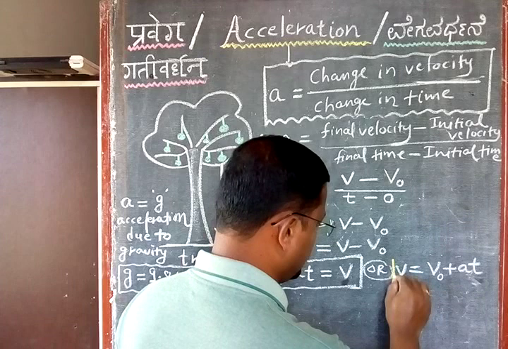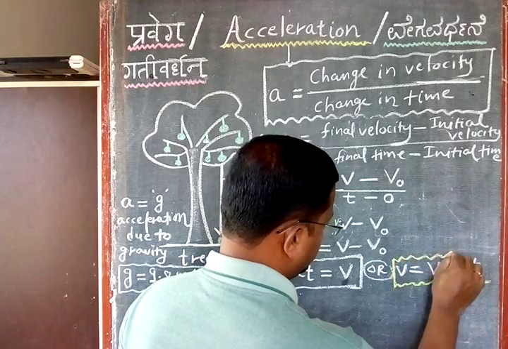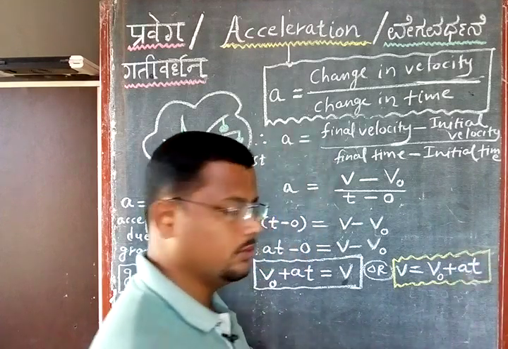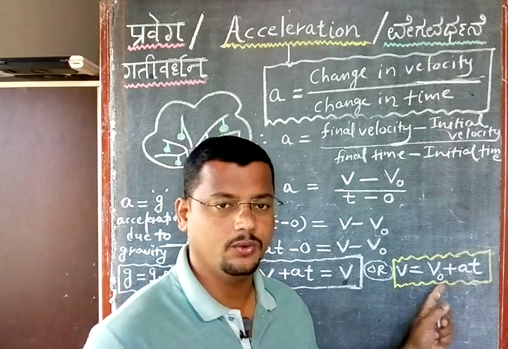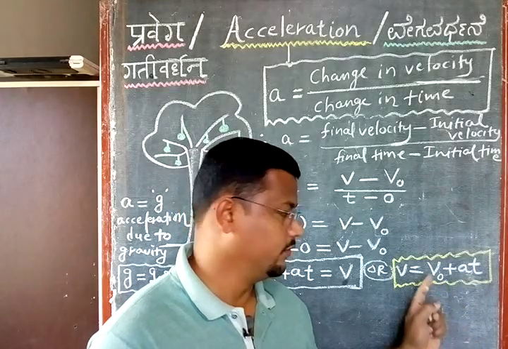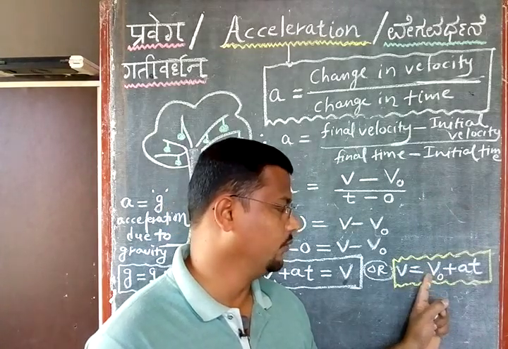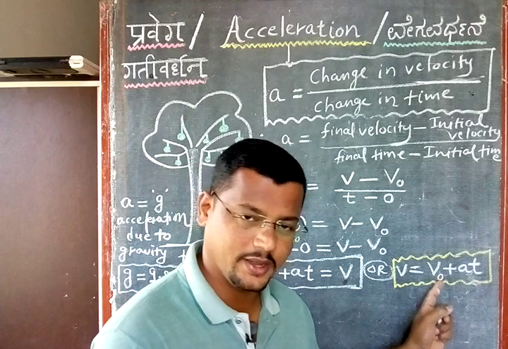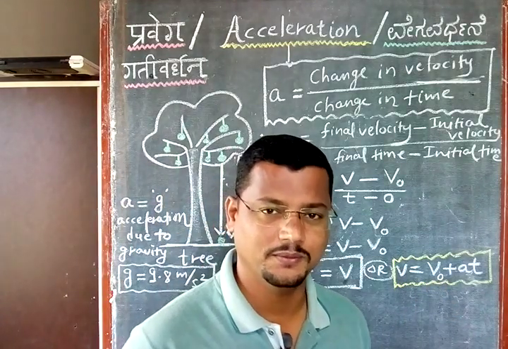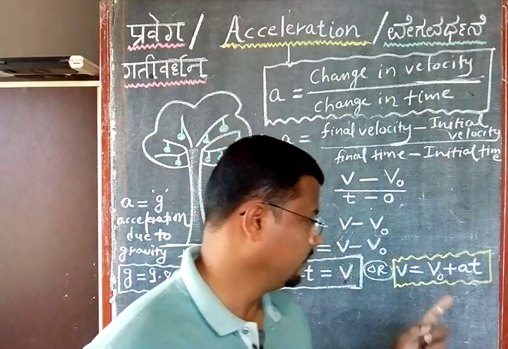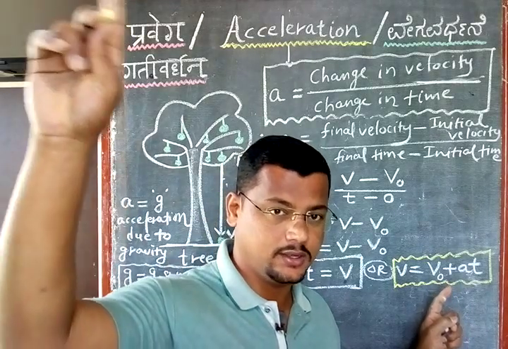What is V0? V0 is the velocity at time t equal to 0. Actually, we should not call it "VO", right? Instead of writing VO, I will pronounce it as V0, because it is the velocity at time t equal to 0. So V is equal to V0 plus A into T. You write 0 or O, it is a circle only, so don't worry about that. But it should be in your mind that this V0 stands for the velocity at the initial stage, right?